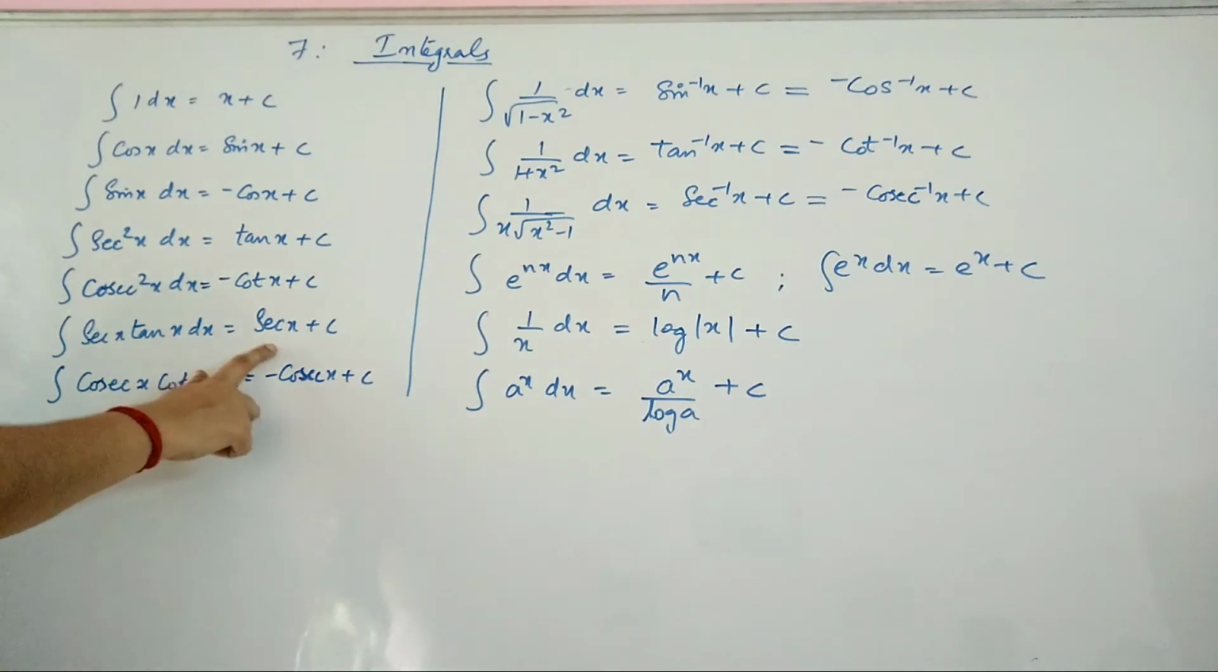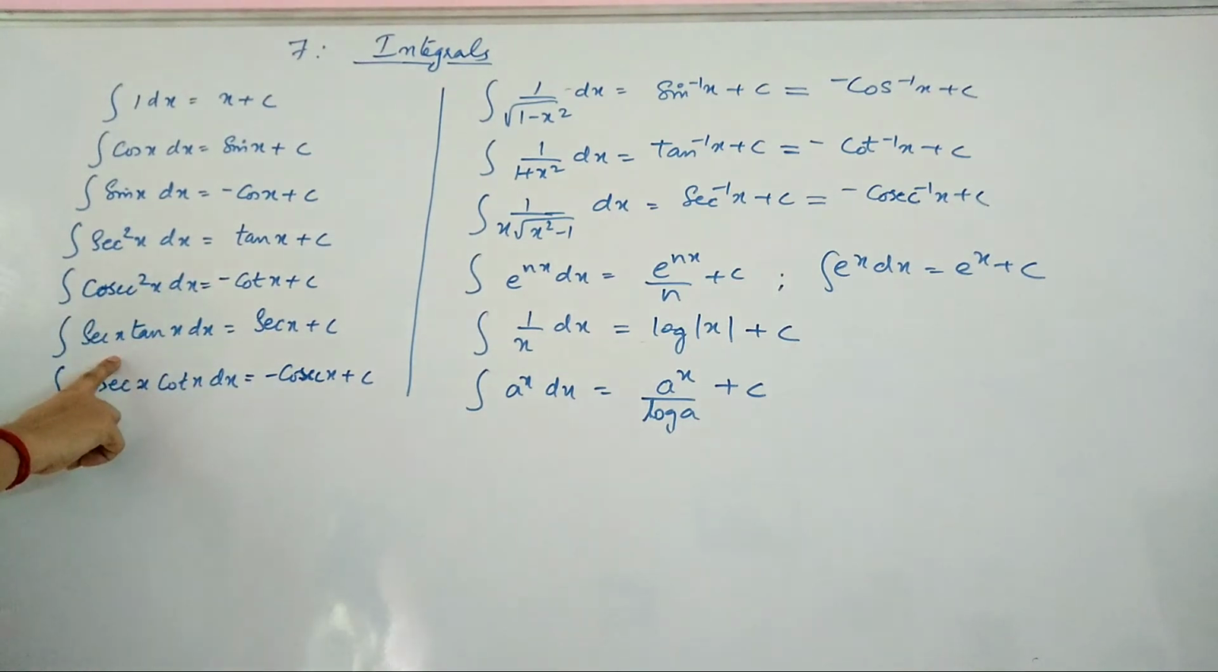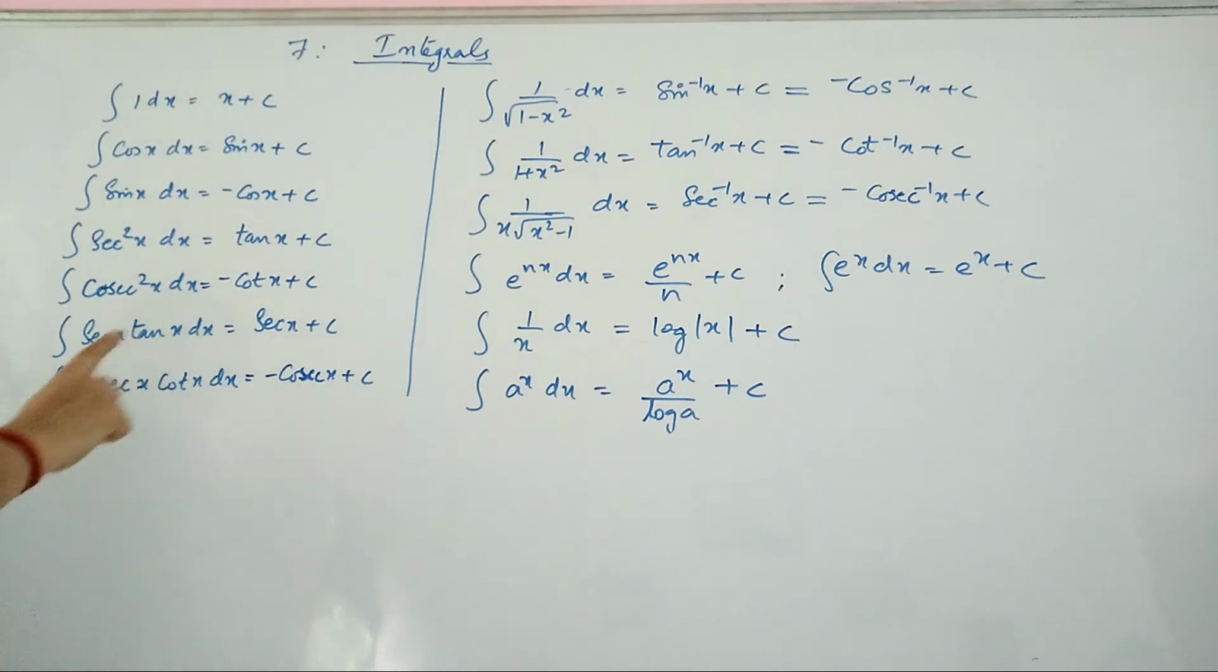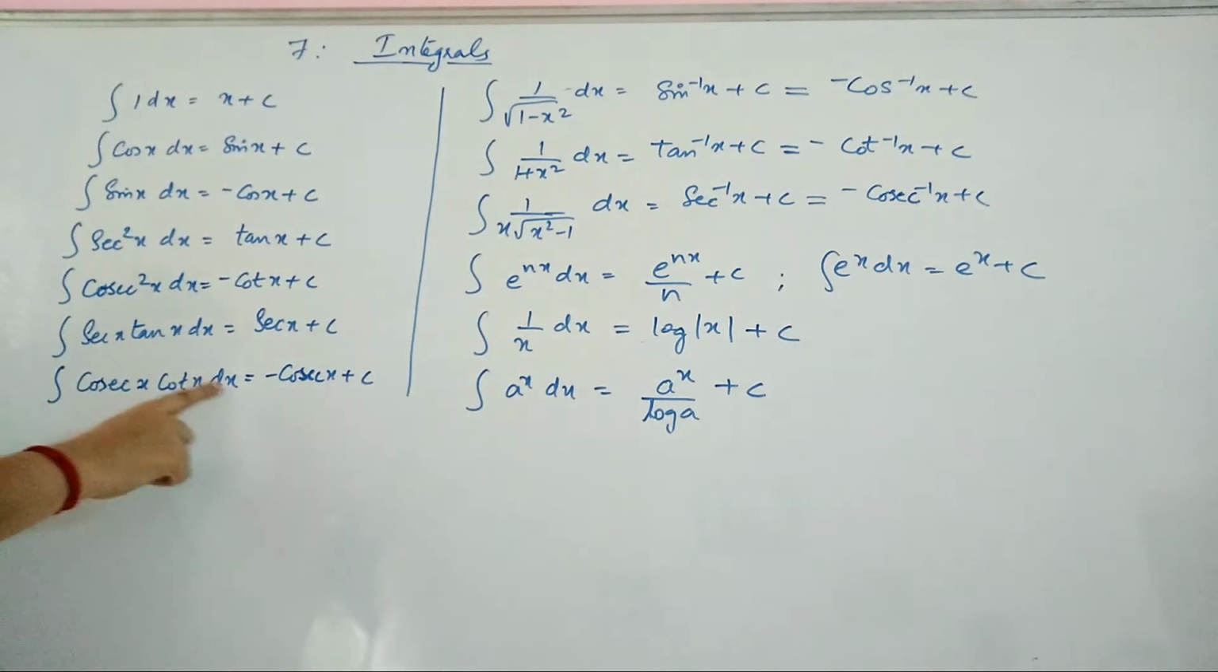Again, derivative of sec x is sec x tan x. So you get integral sec x tan x dx is sec x plus c. Derivative of cosec x is minus cosec x cot x. So you get integral of cosec x cot x dx as minus cosec x plus c.